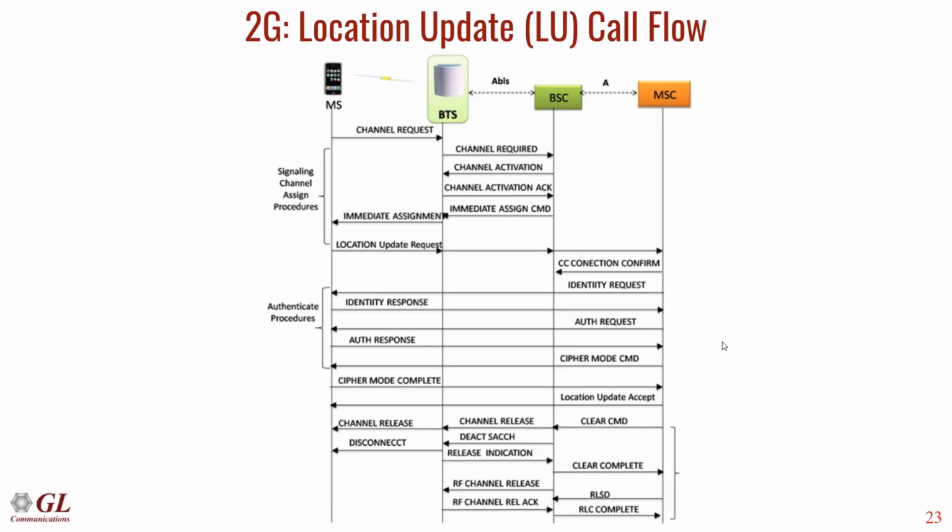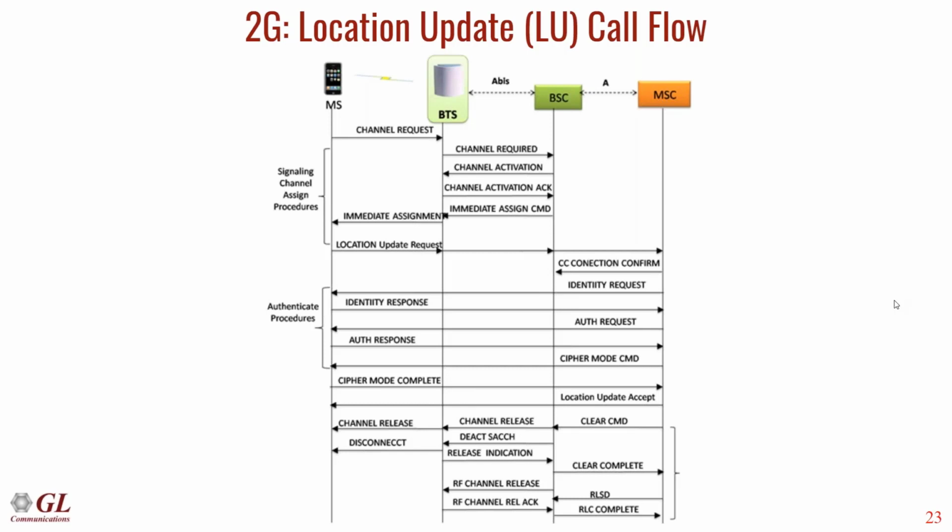This slide depicts the call flow of the location update whenever the MS tries to connect to the 2G network. Whenever the MS tries to connect to the 2G network, it will send a channel request to the BTS via the air interface, which will be transferred to the BSC. Then the initial connection with the BSC will happen by activating channels on the air interface.